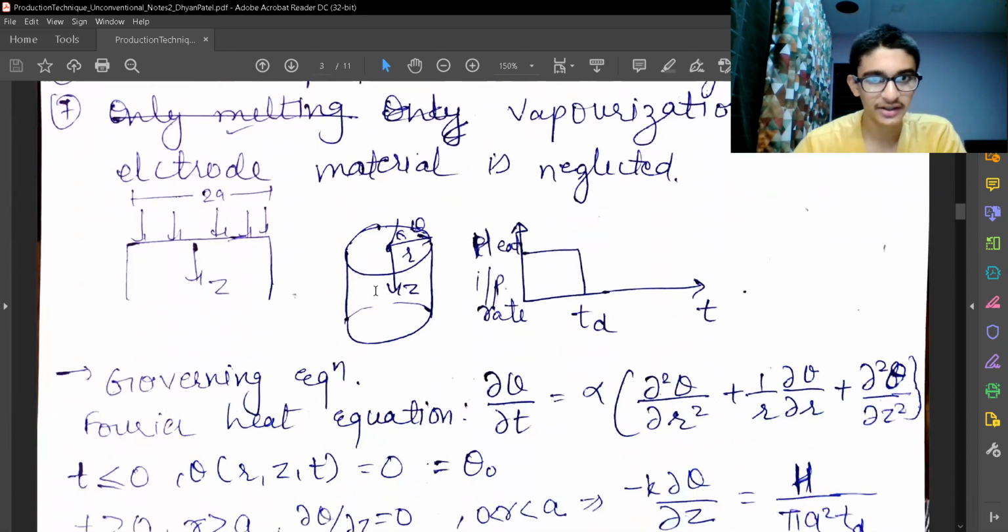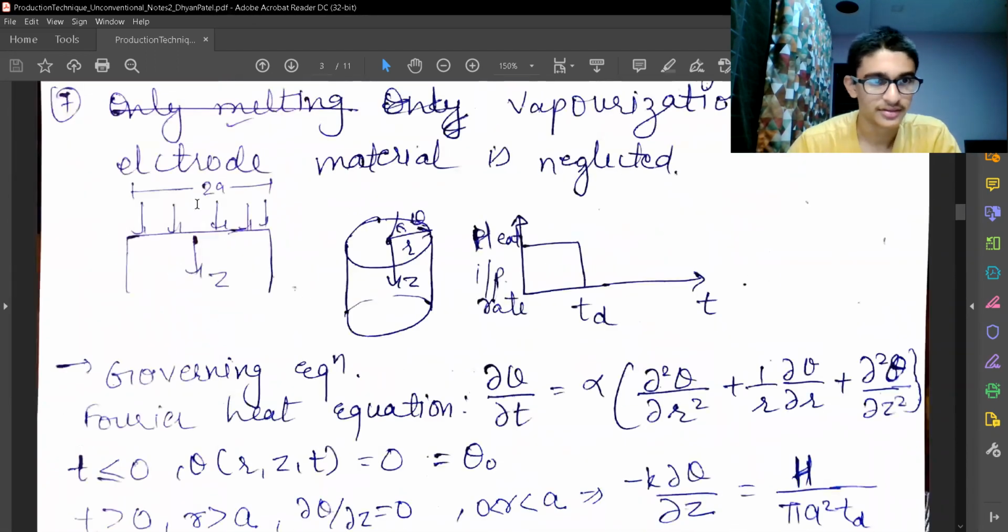So let's start with the modeling process. So here is my surface. This is the Z direction in which the heat transfer is happening. The spark is generated in a cylindrical region and the diameter is 2a. So r, theta, and z, the cylindrical coordinates, are shown over here, and the heat input rate is shown in this graph. So heat input rate is some constant for the discharge time.